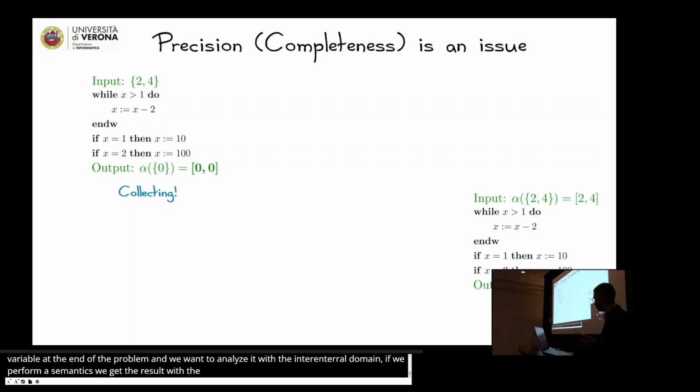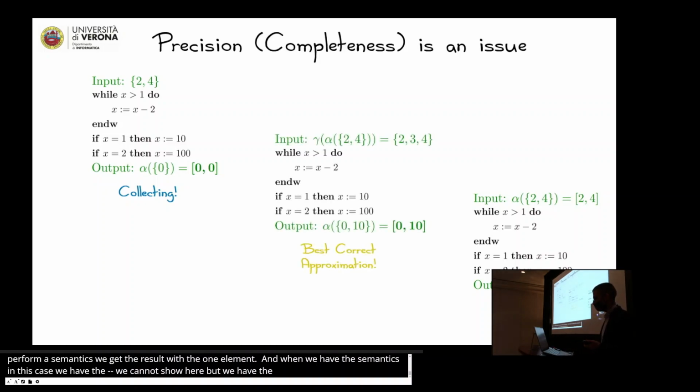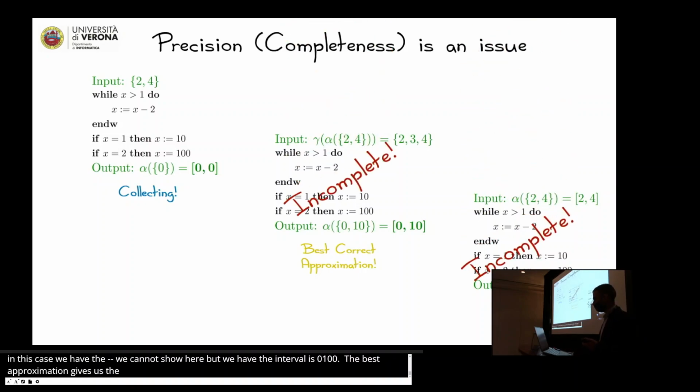And with the abstract semantics, which we cannot show here, we have the interval [0, 100], while the best correct approximation gives us as a result the interval [0, 10]. So the last two analyses are incomplete in this case.